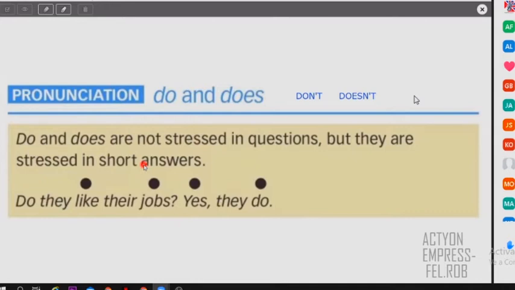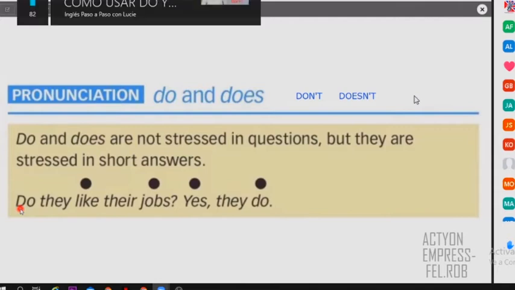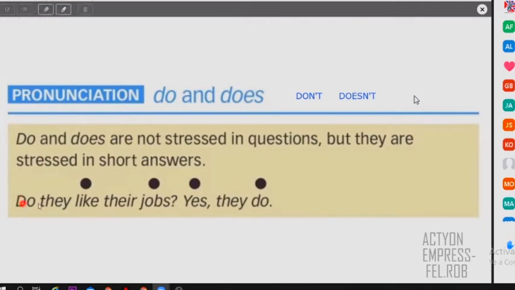For example, when you say this question, you don't say "DO they like their jobs?" It's only "do they LIKE their JOBS?" So they don't put a stress on the auxiliary. They put a stress on the verbs or on the nouns. So, do they like their jobs? They put a stress here.